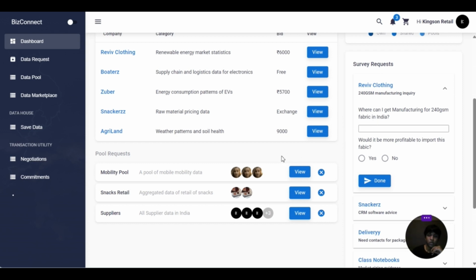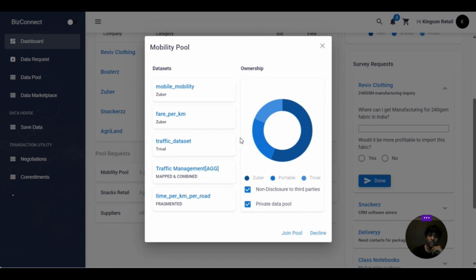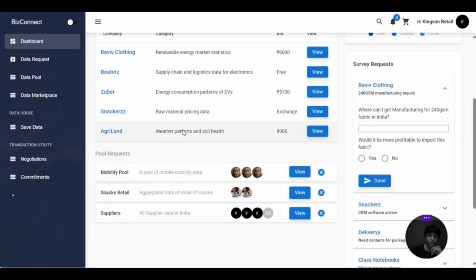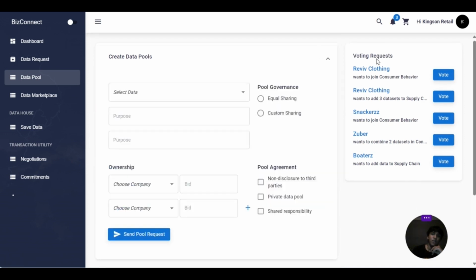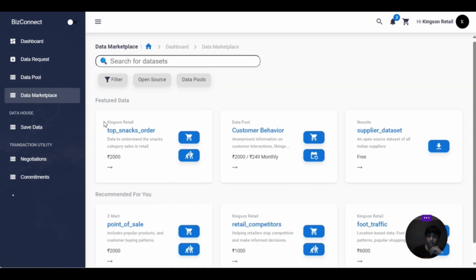And you can also view the pool requests. If you view the pool request, you can see the ownership and the datasets included and the terms, and then you can decide if you want to join the pool or decline. And then you also have voting requests in the pool. So we have tried to create a governance system in these data pools, where depending on the amount of ownership that you own, that much value your vote would have, and you can vote on different decisions related to the data pool over here. Coming to the third feature, the data marketplace.